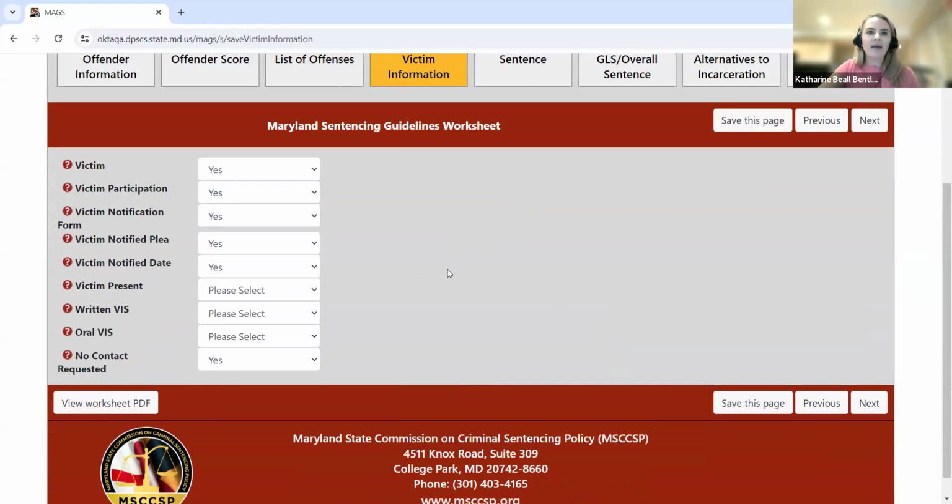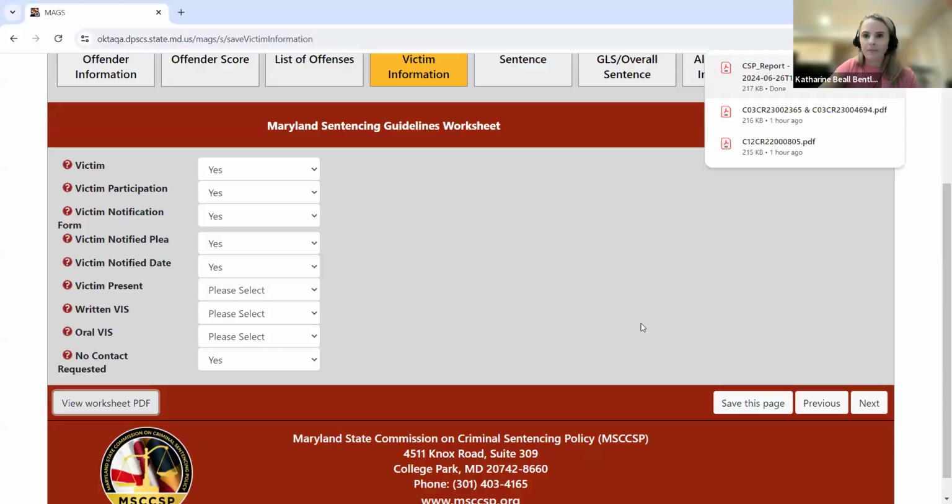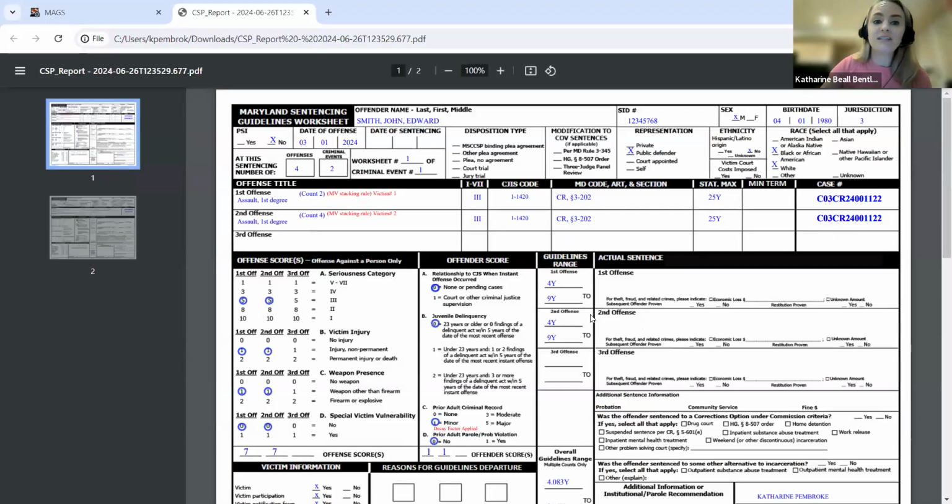Okay, so at this point in time, I've entered all of the necessary information pre-sentencing. I'm going to take a look at the worksheet here. So I'm going to click View Worksheet PDF. Okay, so a couple of additions that have been added to the PDF itself. So we can see here on the first page, I have my 2 assault first degrees that correspond to case number 1122. Now you can see we've also added the count number to the PDF that corresponds to each adjudicated offense that you're entering, as well as that victim number when you are utilizing the multiple victim stacking rules.